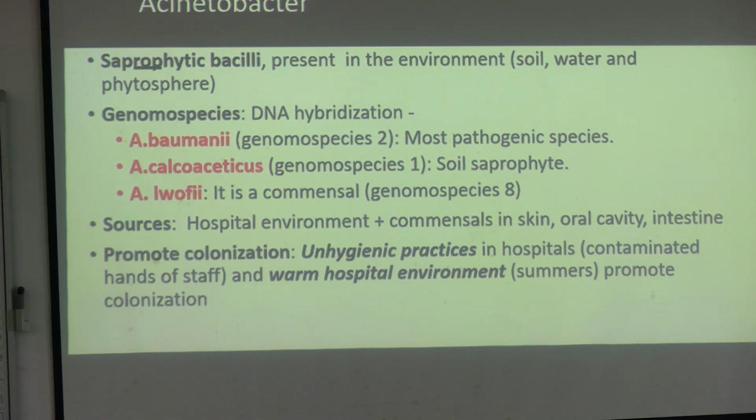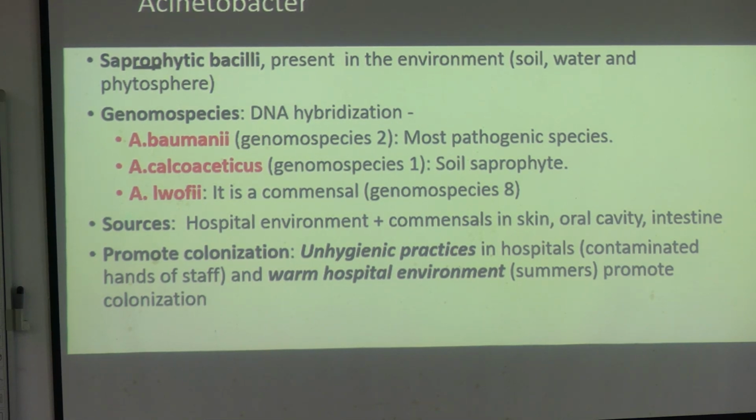So, what does Acinetobacter do? It again colonizes the patient, like Pseudomonas. And because it is a soil saprophyte, it can be harboring on your skin also. So, isolating Acinetobacter from the skin of a patient does not necessarily mean that the patient is infected. The patient may be colonized, and once the immunity is down, or you put in a line which takes the Acinetobacter inside the bloodstream, that can cause an infection.